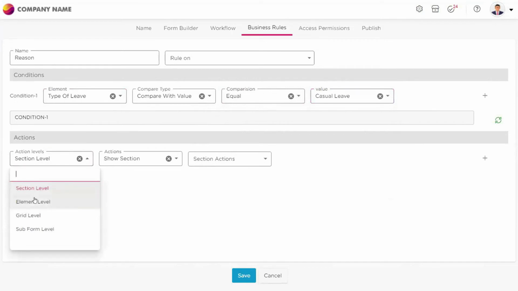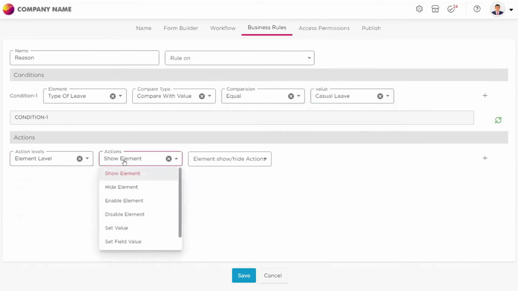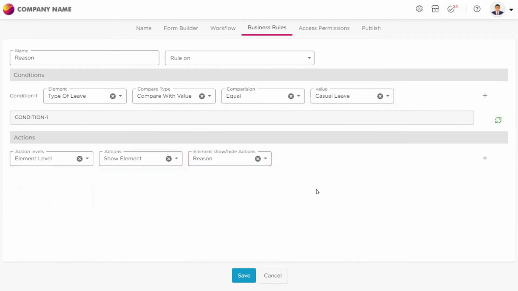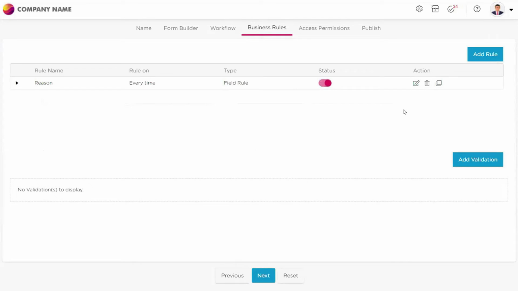Action should be at element level, and I want to show the element, and the element should be reason. So if and only if the leave type is compared with value equals casual leave, then only I want this reason box to be populated for the end user in the application. So let me show you how this works. Let me save this rule. I want to write some counter rules as well for this condition.